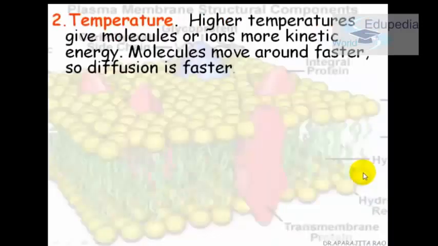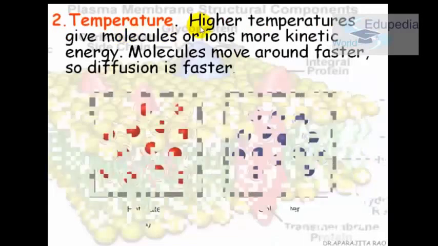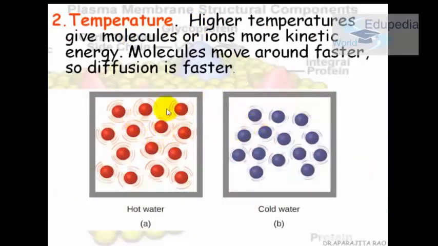Okay, so the second point is temperature. If you see these two diagrams, this is the hot water and this is the cold water. Around the hot water we have more circles as compared to the circles around the cold water. So what are these circles? They are actually kinetic energy. This diagram is trying to tell you that if the temperature is hot, the kinetic energy of the molecules will be higher, and in cold the kinetic energy is less.